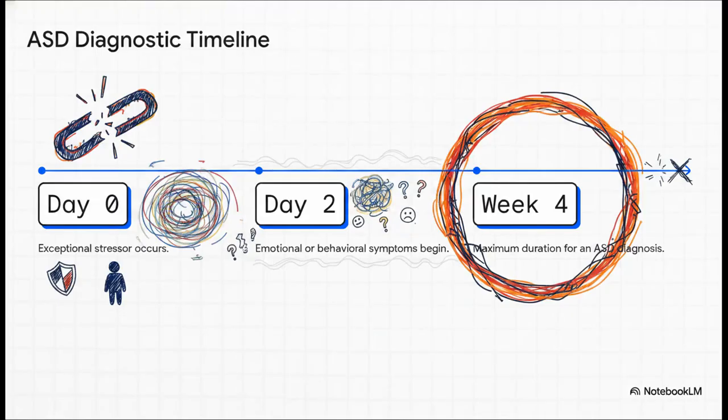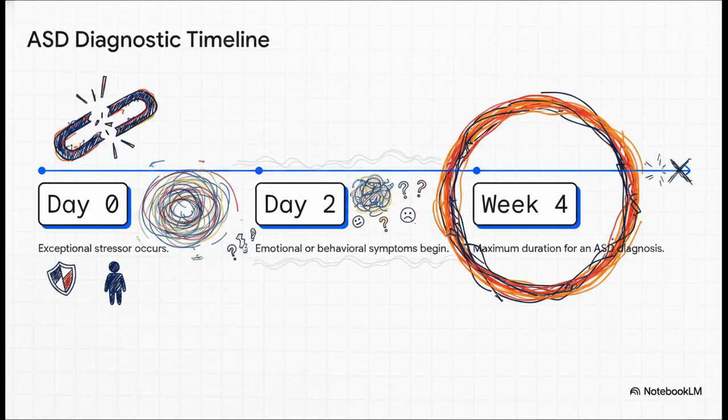Now, the diagnostic timeline for acute stress disorder is incredibly strict. Day 0 is the event itself, and we're talking about an exceptional stressor. This isn't just a tough day at the office, right? We're talking about actual or threatened death, serious injury, or sexual violation. But here is where the clinical diagnosis gets super precise. Symptoms actually have to begin at least 2 days after the event. And crucially, an ASD diagnosis maxes out at exactly 4 weeks.